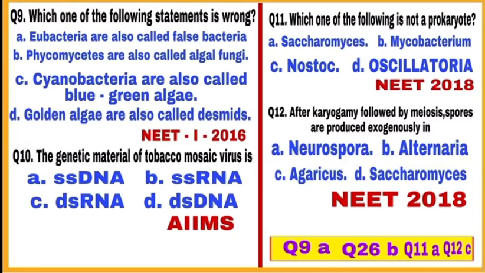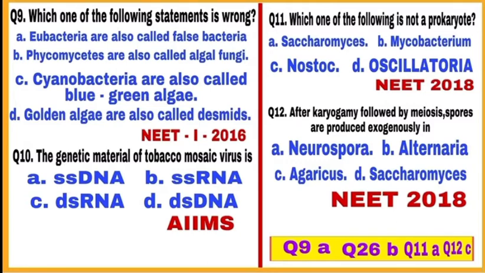Question number 10. The genetic material of tobacco mosaic virus is? It is single-stranded RNA, that is ssRNA. So, mark B as a correct answer. Question 11. Which one is not a prokaryote? A option, Saccharomyces, that is a yeast.